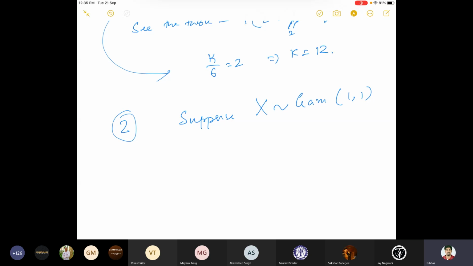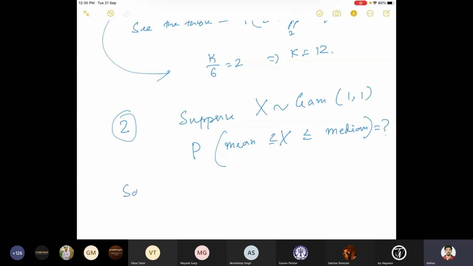So there are 2 parameters and both are 1. Now the question is: what is the probability that x lies between its mean and median?